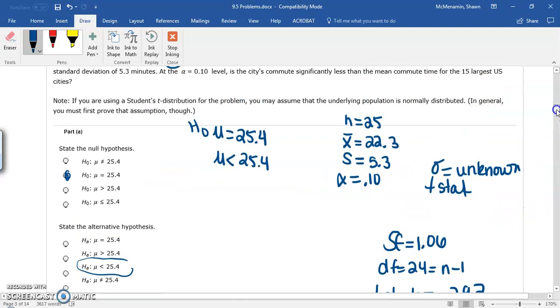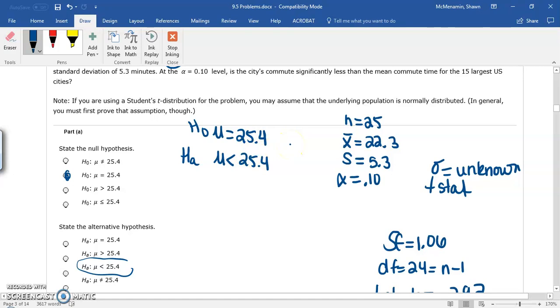So if you look at this, the status quo says that the mean commute time is 25.4, but the Chamber of Commerce thinks that the commute time is a lot less. What you do to prove that it's less is you run a sample, and it does look like it's less, but is it significant? Is this low enough to prove that the population's mean commute time is less than 25.4?